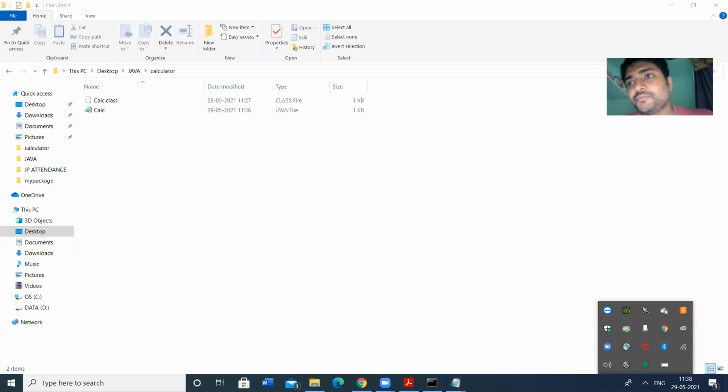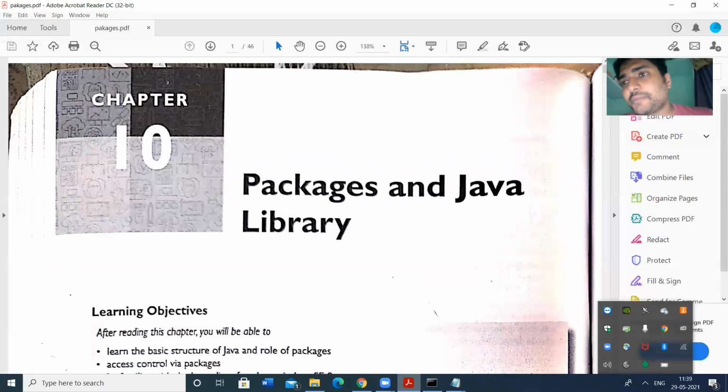So, we have two types of packages. First one is predefined package. Second one is user defined package. Predefined packages means the Java library, in its latest version, has nearly 200 packages. Each package consists of a collection of predefined classes, predefined interfaces and predefined methods.